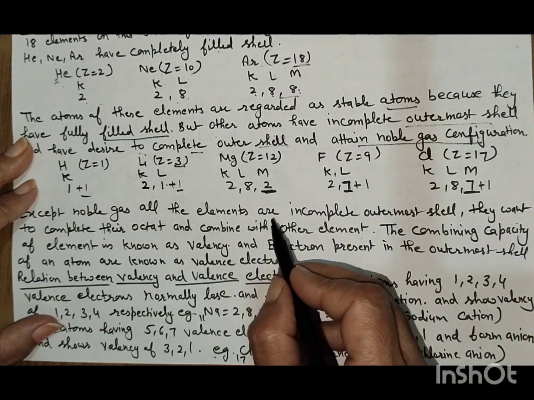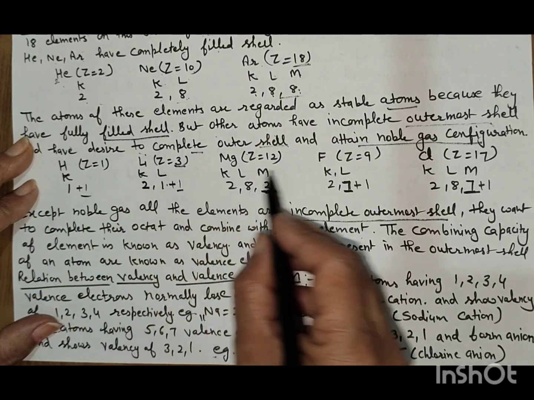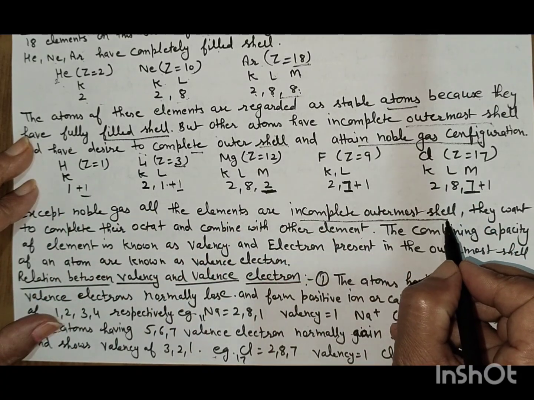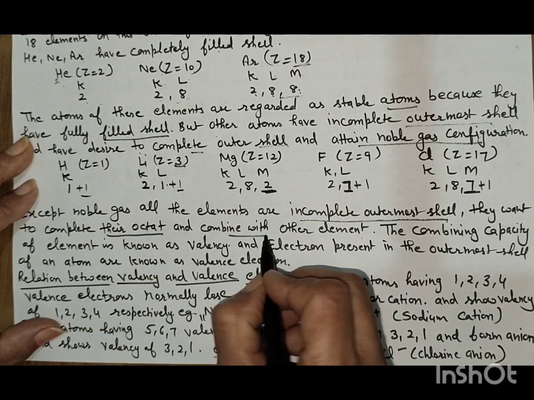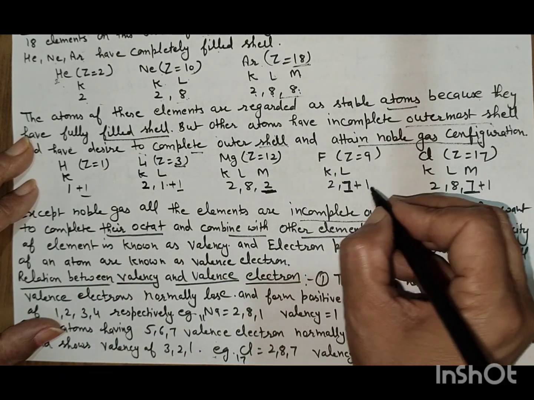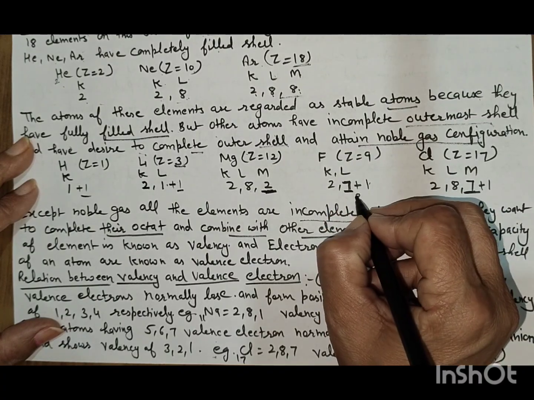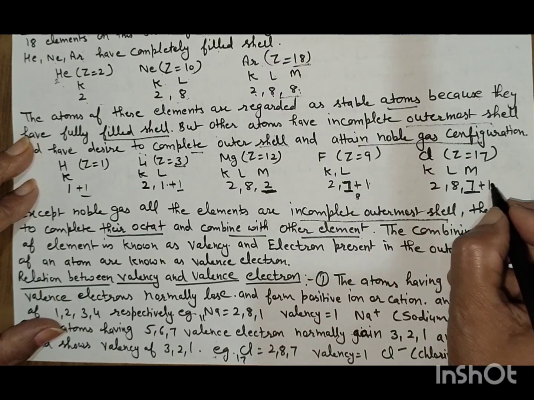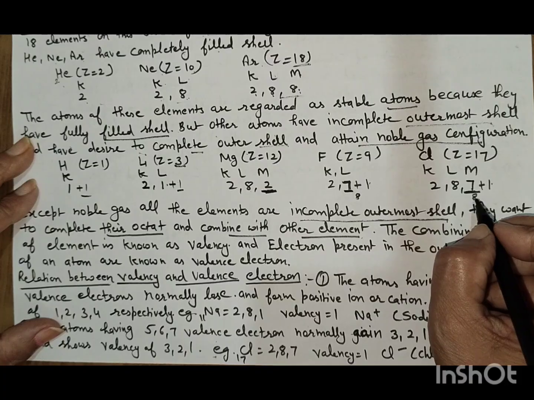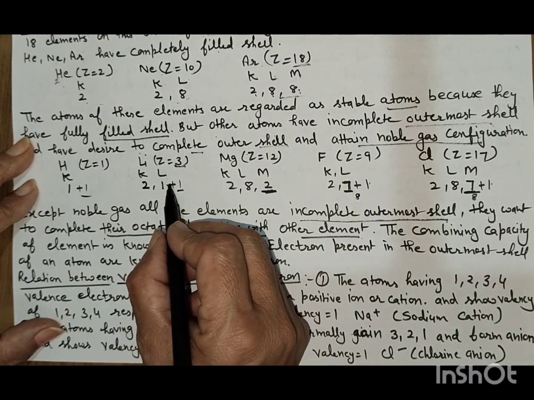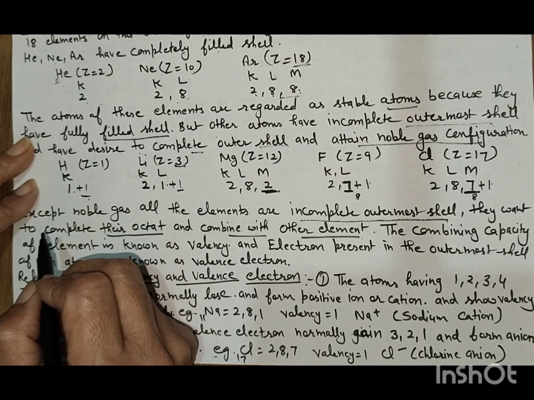Except for the noble gases, all the elements have an incomplete outermost shell. These elements want to complete their octet and combine with other elements. Here, 7 plus 1 is 8, so it wants to complete its octet and combine with the other element. It can lose 1 electron, it can lose 2 electrons, and it can lose 1 electron.